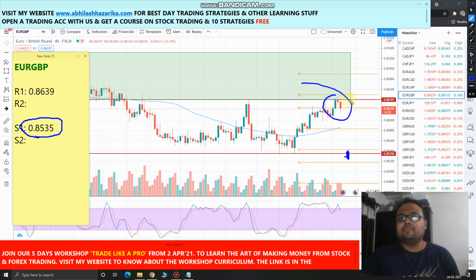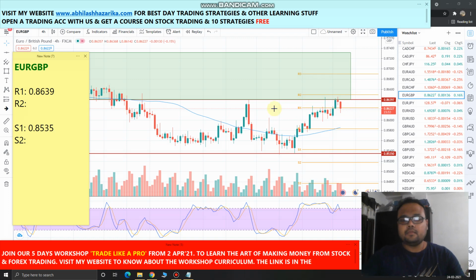So if you want to take some risk, then you can short the market here, keep your stop loss here, because let me zoom out the chart and show you something.